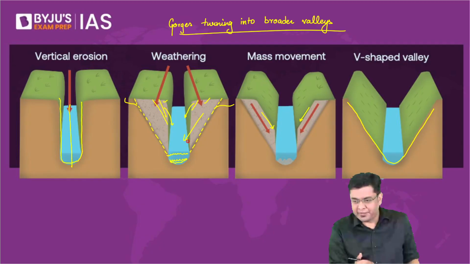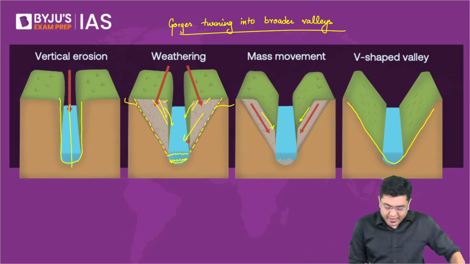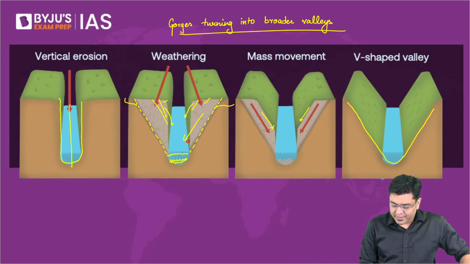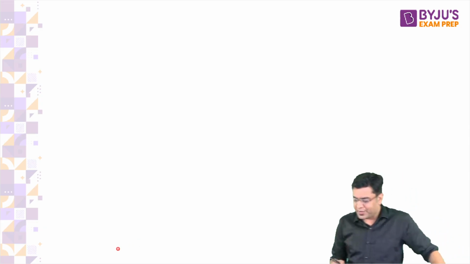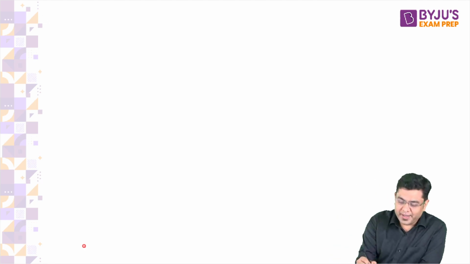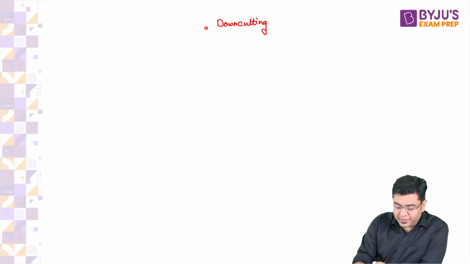Okay, for few of you who are unable to imagine the portion of vertical down cutting itself, let me recreate a diagram. I thought I'd need to recreate a diagram for incised meanders, but let us talk about down cutting then. How is it that down cutting happens? Or the downward vertical erosion, how is it that it happens?